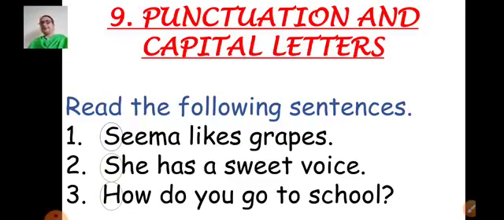So in these sentences, children, you can see the first letter S, in the second sentence S from she, and third sentence H from how. These letters are written in capital letter, isn't it? And at the end you can see in the first and second sentence full stop is given, and in the third sentence question mark is given.